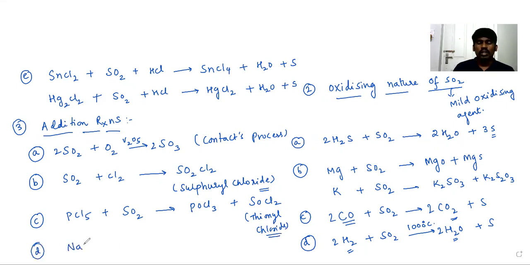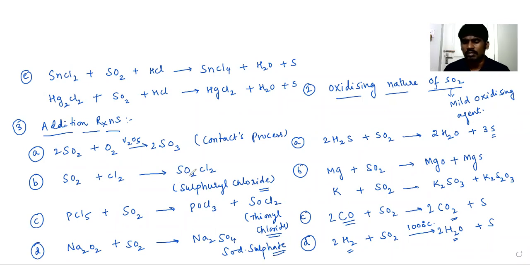Similarly, you can take sodium peroxide, Na2O2, reacting with SO2, a simple addition reaction. It forms Na2SO4, which is called sodium sulfate. All these are addition reactions that can be given for sulfur dioxide. Okay, please copy it.